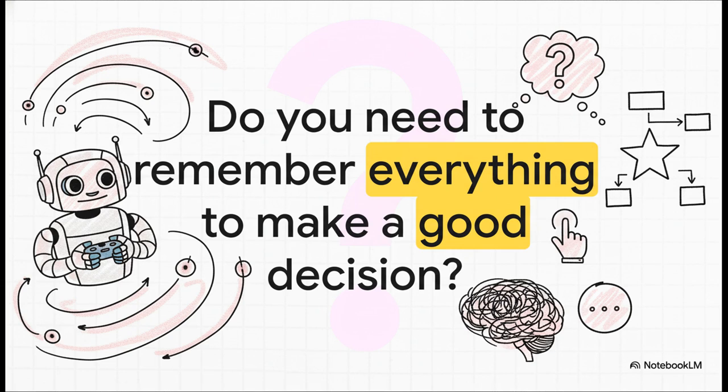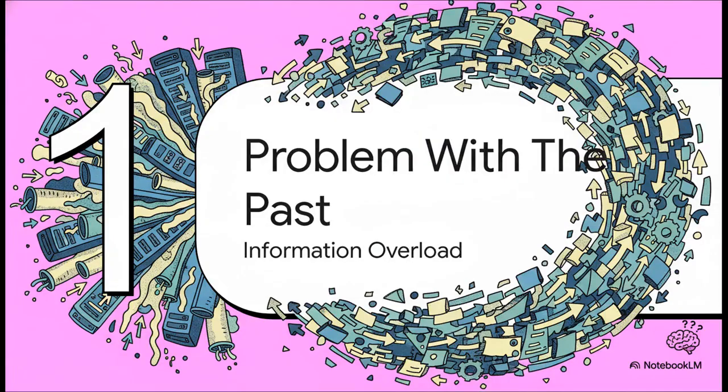So let's start with a big question. Picture this. You're an AI agent, maybe a robot or some game-playing algorithm. To figure out the absolute best thing to do right now, do you really need a perfect photographic memory of everything that's ever happened to you right from the moment you were first turned on? You'd think more information is always better, right? Well, maybe not.